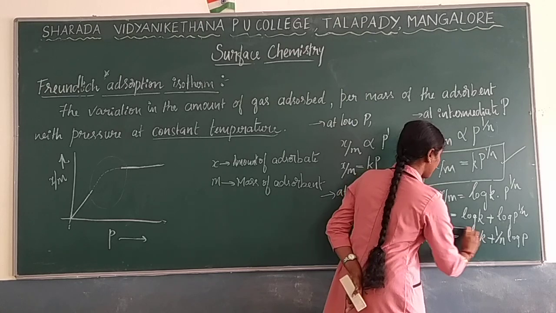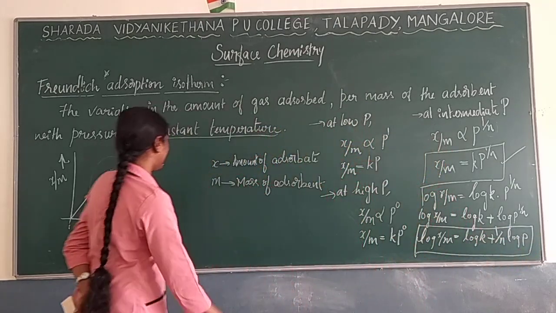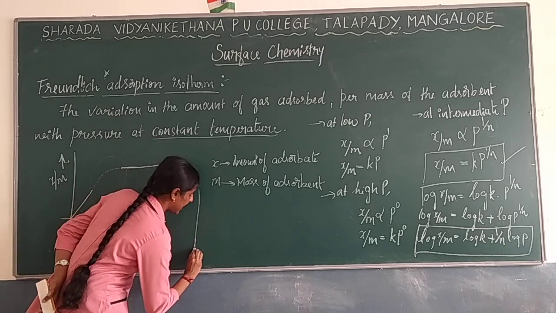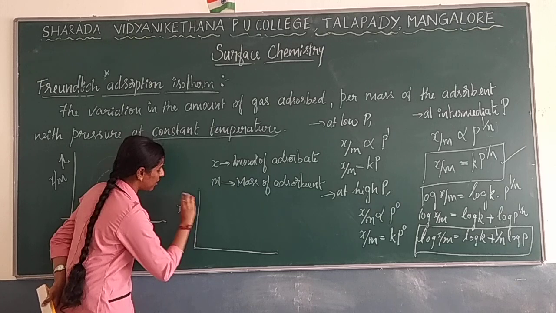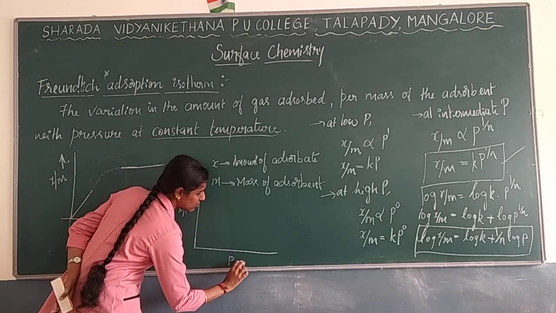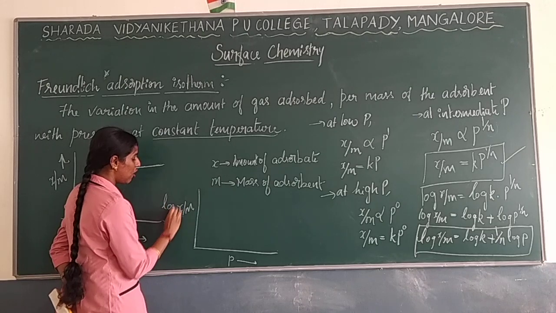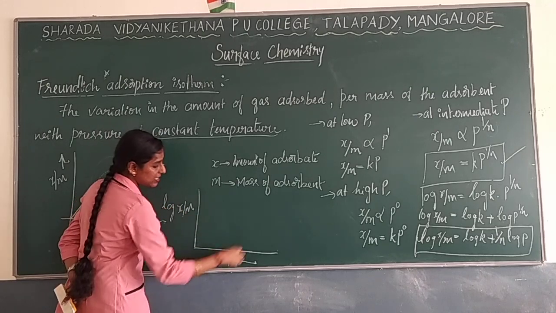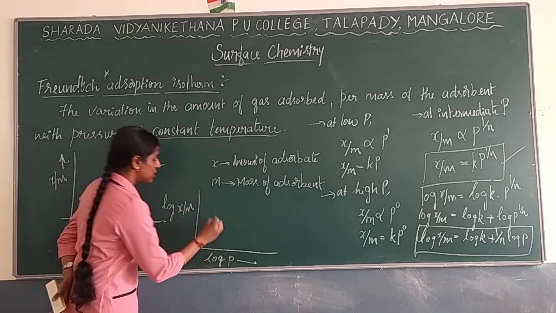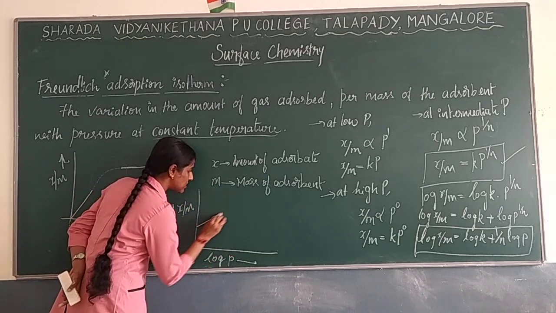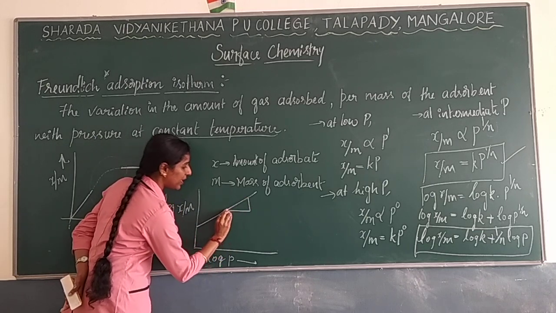In this form you can draw a graph where you will get a slope as well as an intercept. When you draw a graph of x by m versus pressure, x by m is considered as log of x by m and pressure is considered as log pressure. So you will get a straight line with a slope.